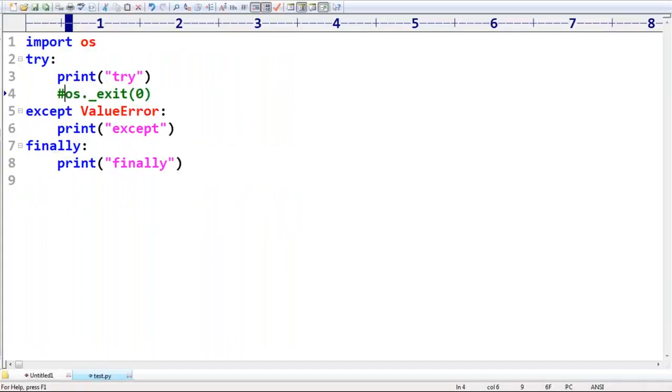Remember, there is only one situation where the finally block is not going to be executed: whenever we are using os._exit(0). If I use exit, then automatically what will happen? The Python virtual machine itself is going to be shut down. So in that particular case, the finally block won't be executed. Everyone can understand, right?